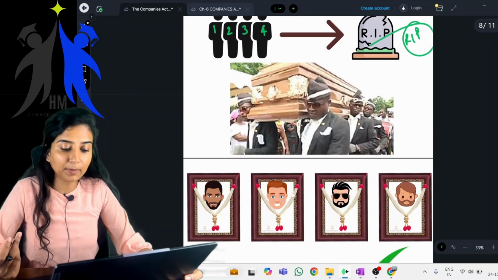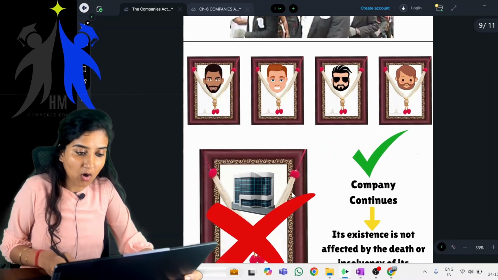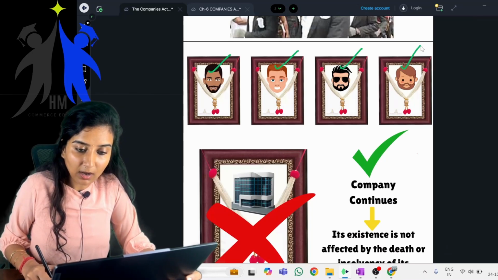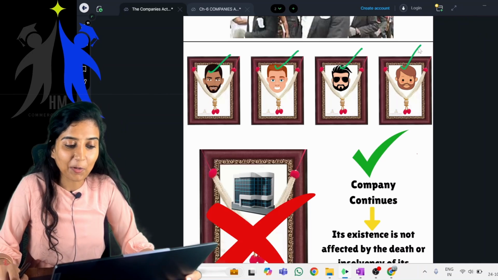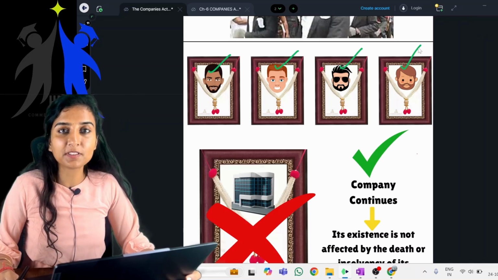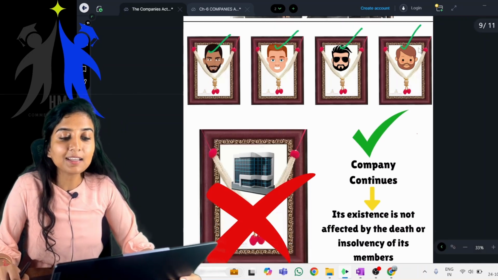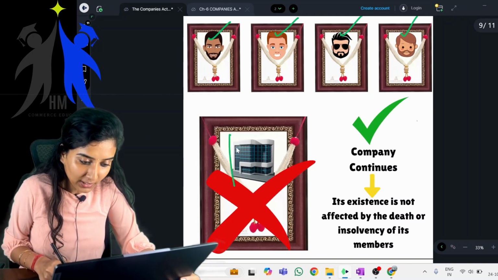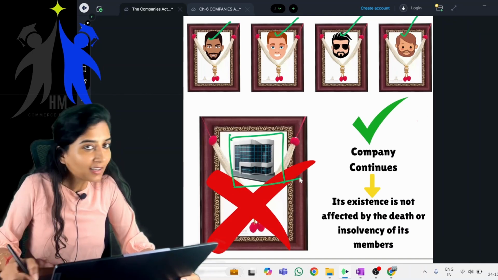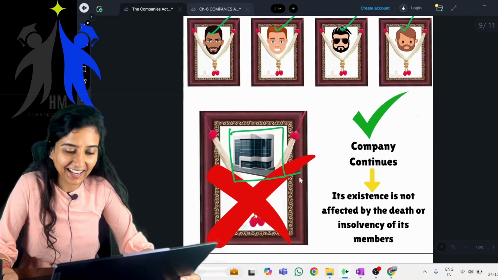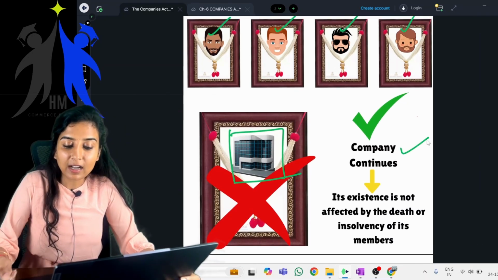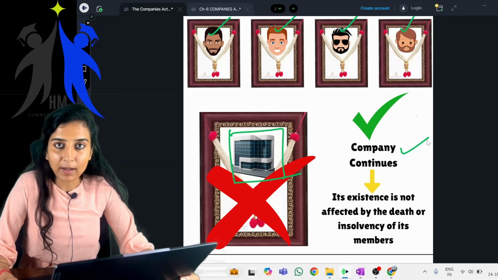What happens to the company? All four owners of the company are dead. But what happened to the company? It is not dead. Right? Yes or no? The company continues until it is wound up by the Act.